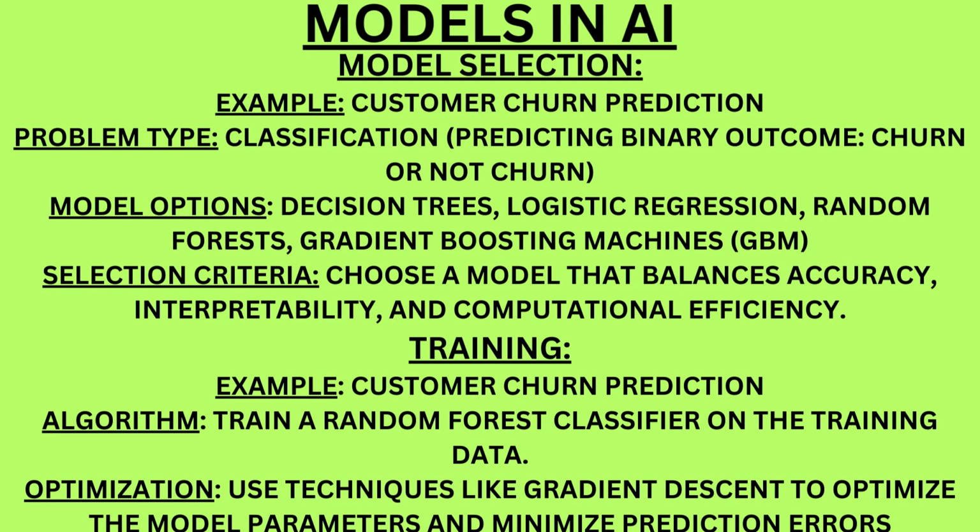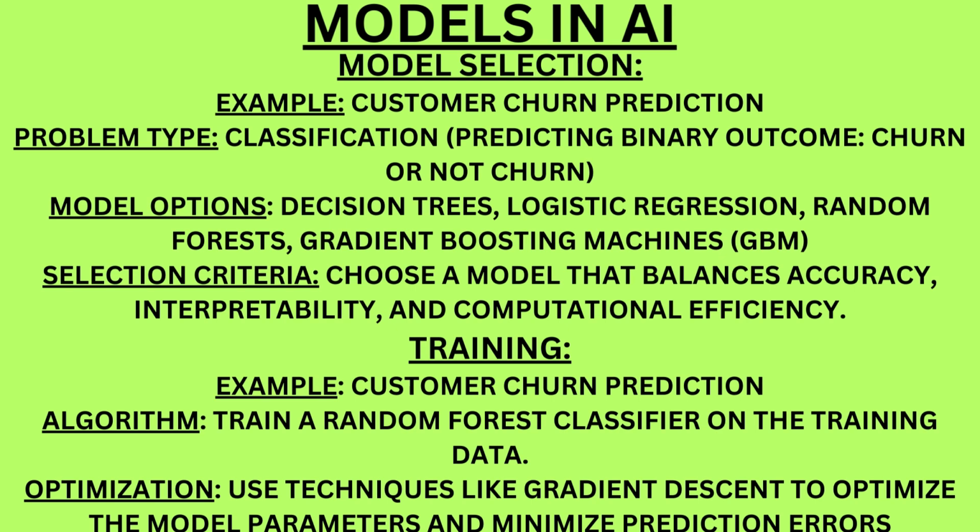Model selection. Example: customer churn prediction. Problem type: classification, predicting a binary outcome, churn or not churn. Model options: decision trees, logistic regression, random forests, gradient boosting machines, GBM. Selection criteria: choose a model that balances accuracy, interpretability, and computational efficiency.